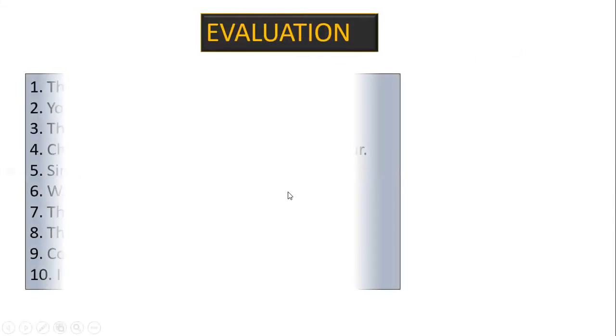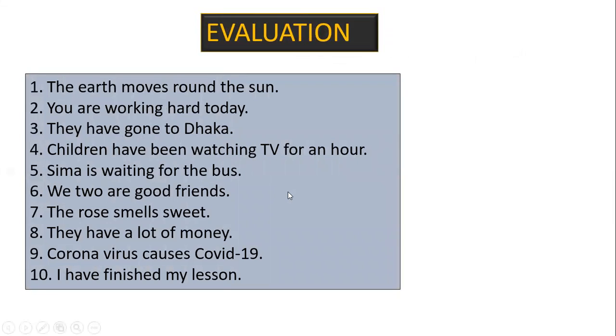Now, evaluation. I have mentioned here 10 sentences. You have to find out. You must note down these sentences in your notebook. There you see 10 sentences. The earth moves around the sun. They are working hard today. They have gone to Dhaka. Children have been watching TV for an hour. Sima is waiting for the bus. We two are good friends. The rose smells sweet. They have a lot of money.